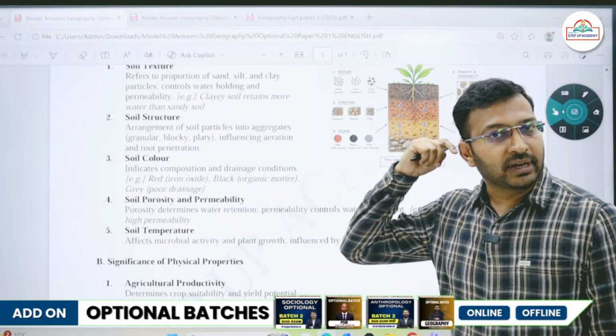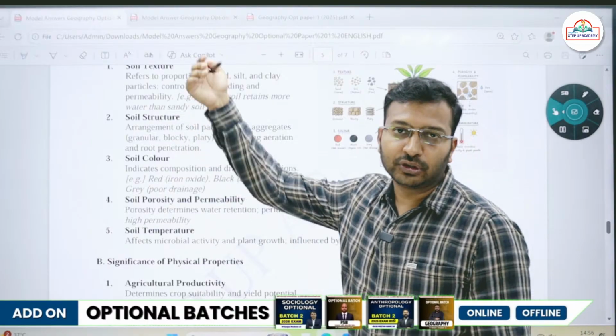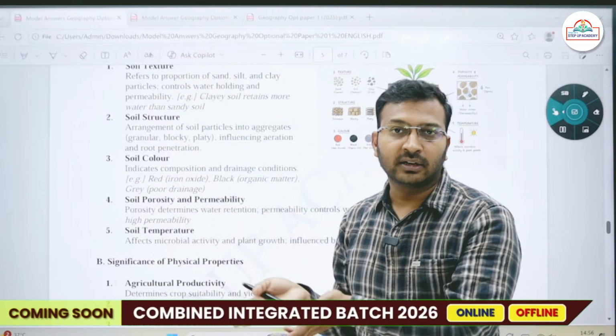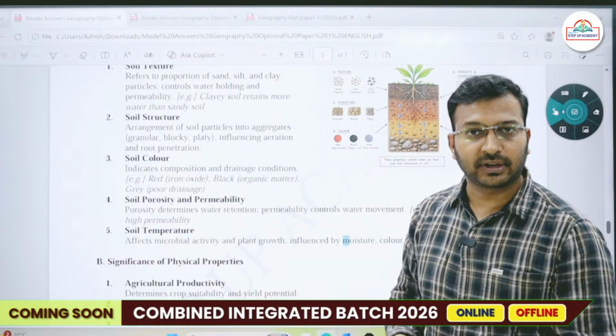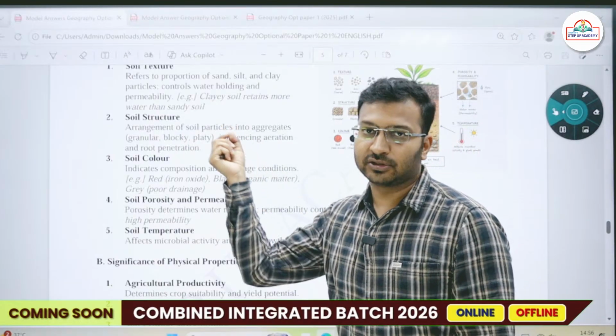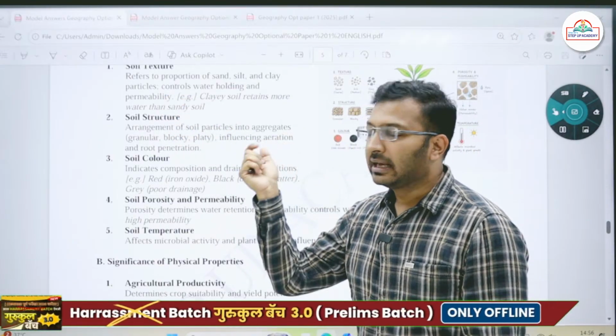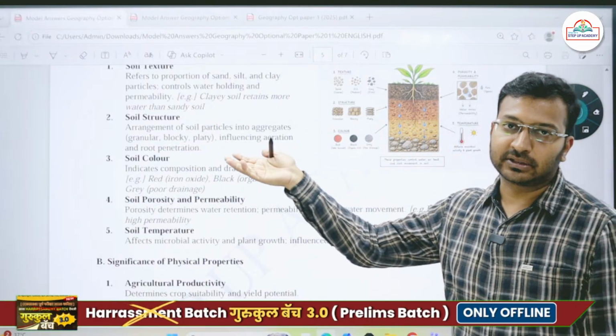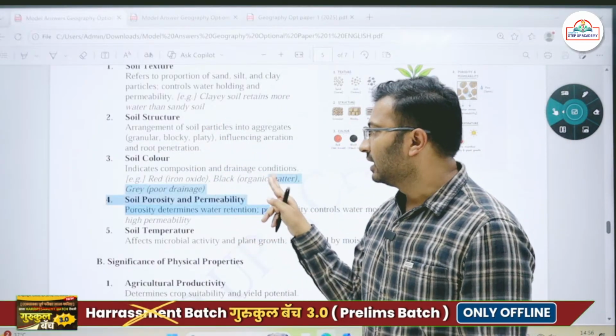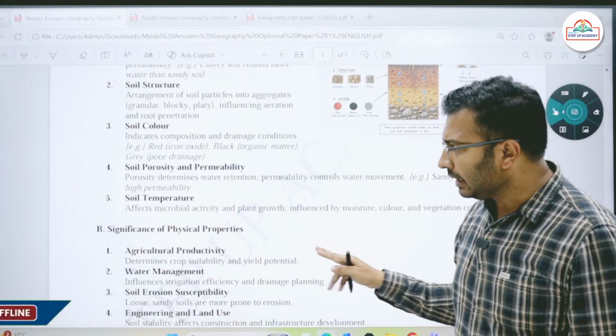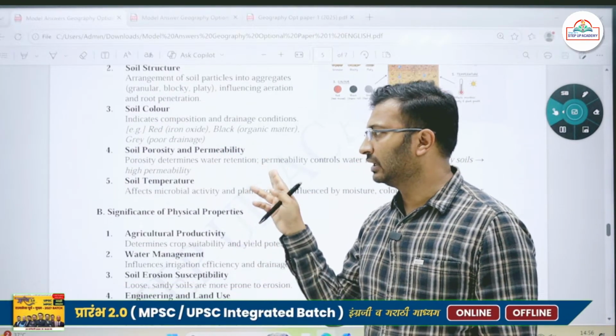Then next we have the soil color. Color of the soil is also a physical property. In India itself we have different colored soil. In Maharashtra we have the black colored soil because of the presence of titaniferous magnetite. Then we have red soil because of the presence of iron oxides. Then porosity and permeability of the soil is also very important.